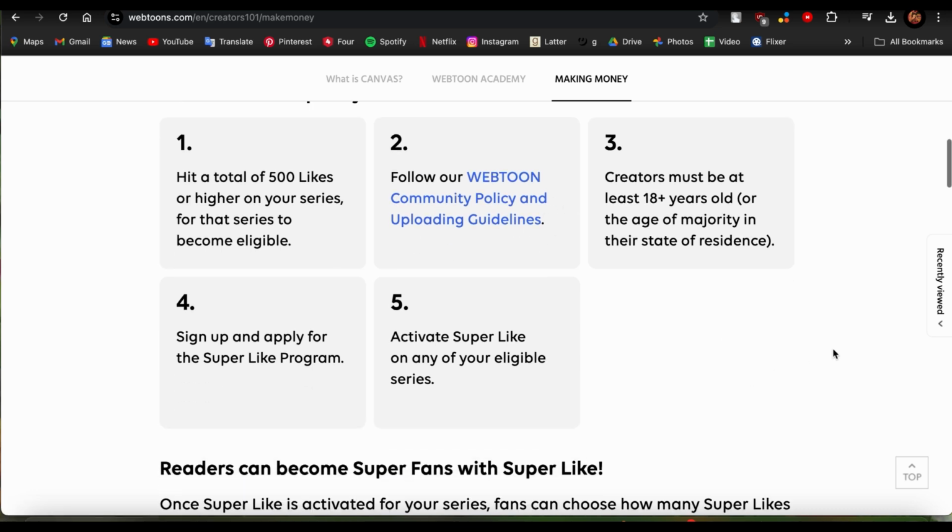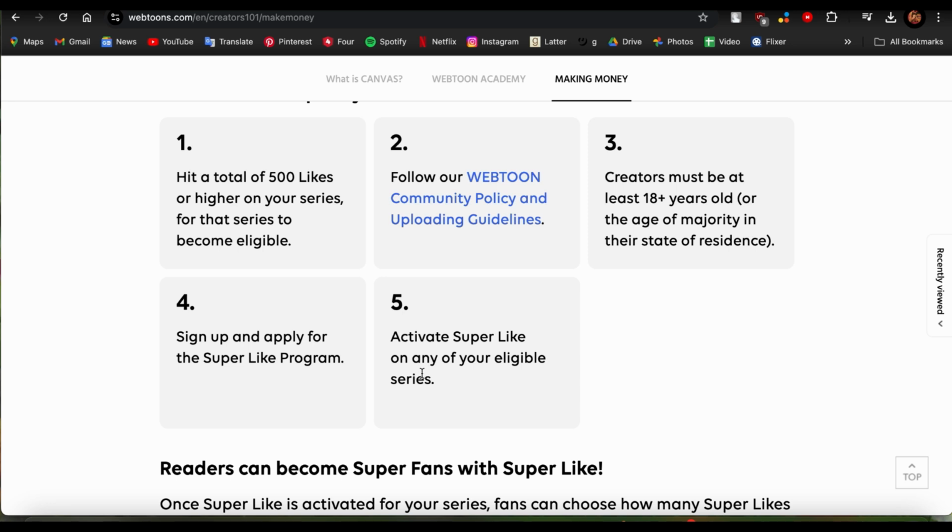It also says right here that creators must be at least 18 years old, or the age of majority in their state of residence. And you also need to sign up and apply for the Super Like program. So guys, if you're wondering what the Super Like program is, it is more than a regular like. So if you have ultimate fans and they choose to super like your content, then that will help you gain more revenue, and it will also reach more people, which will be really good for your brand and your comic.